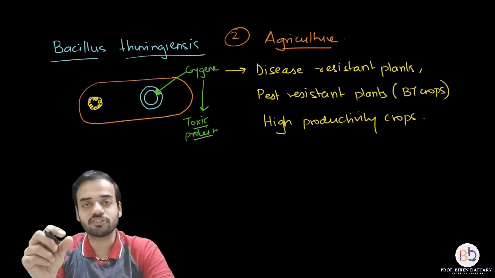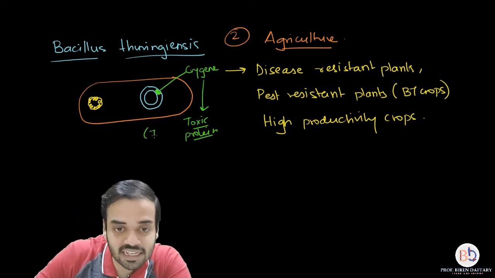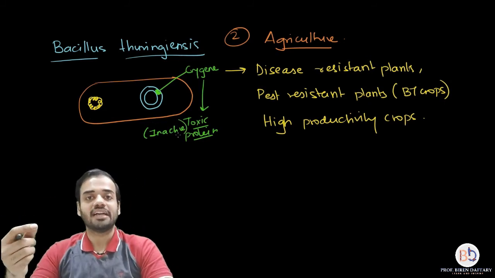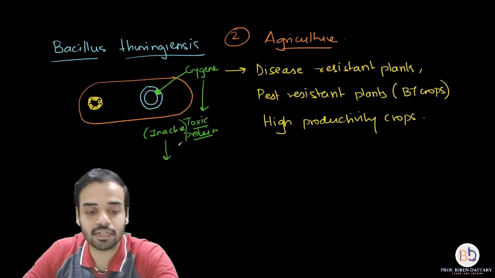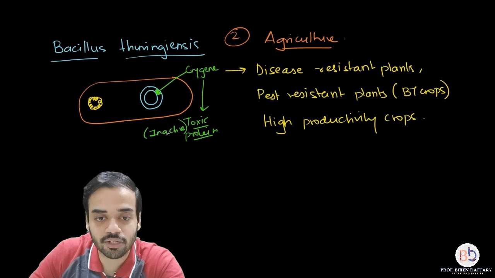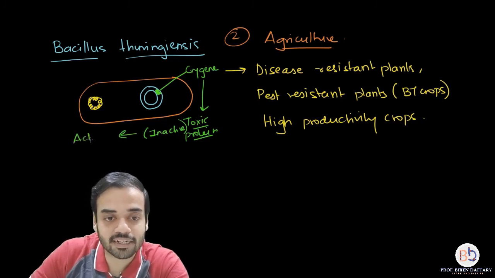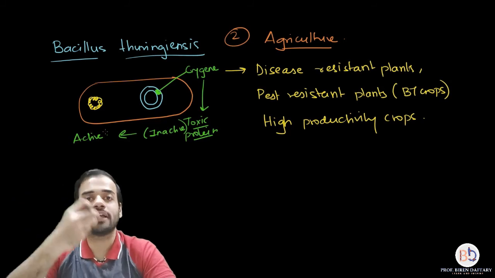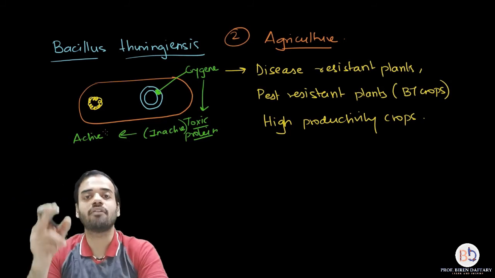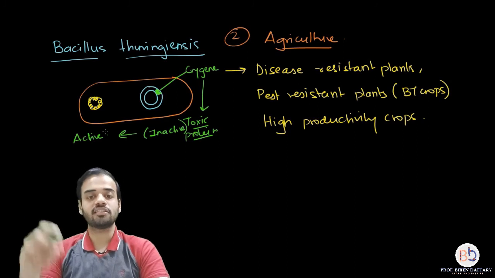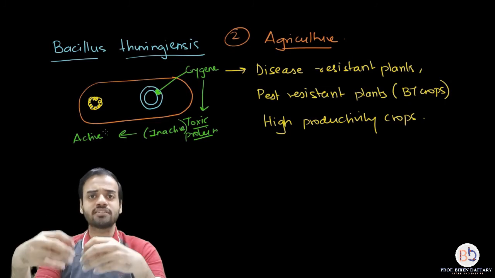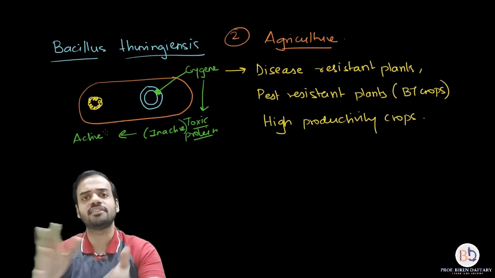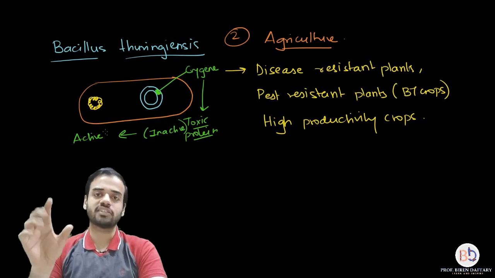Now this toxic protein is naturally inactive, but when it enters the digestive system of the insects, when it is surrounded by basic pH, this inactive protein becomes active. Are you getting this? This will become active when the insects swallow that Bacillus thuringiensis, because it requires a base to become active. So when this toxic protein becomes active, it causes poison, it causes destruction of the digestive system of the insects and the insects die. So Bacillus thuringiensis is used as a pesticide.